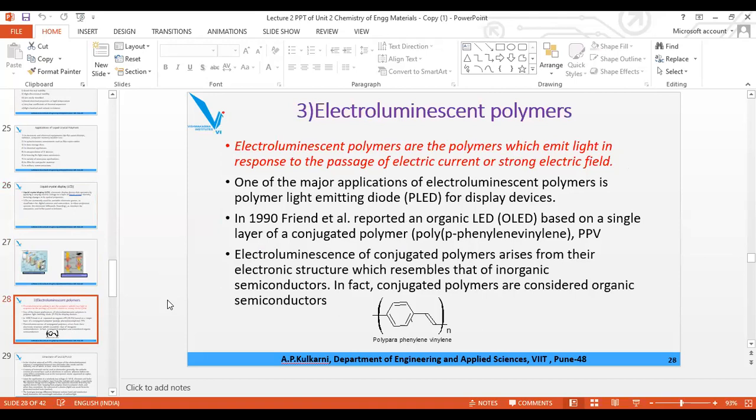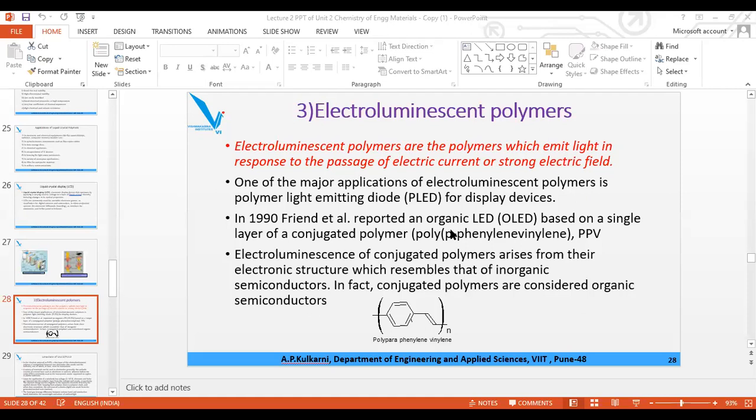Now, next important is the special type of polymer, specialty polymer. Here, first type of specialty polymer was conducting polymer: extrinsic, intrinsic. Second type of polymer, liquid crystal polymer. We have seen thermotropic and lyotropic, and on the basis of structure, we have smectic, then we have nematic and cholesteric. We have seen the properties and applications.